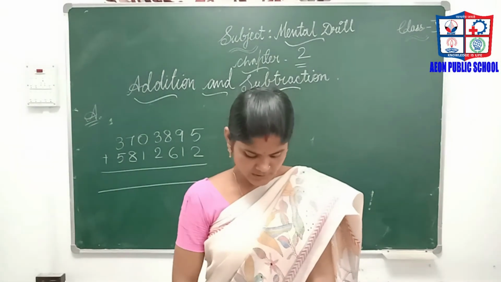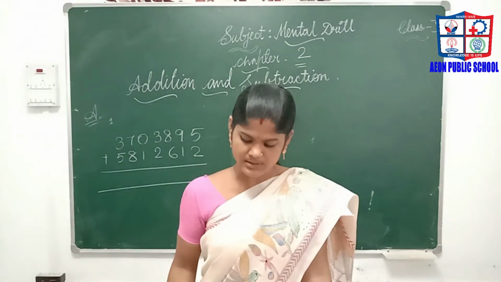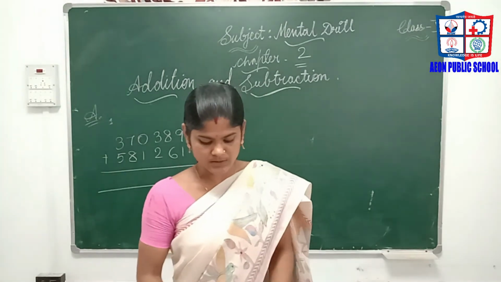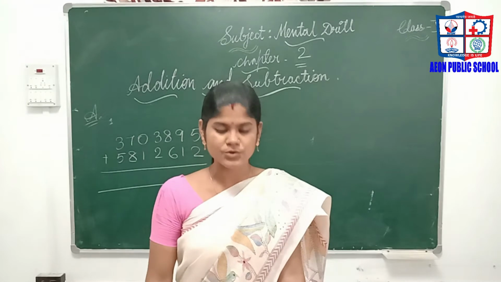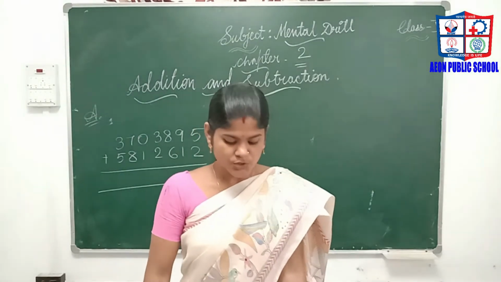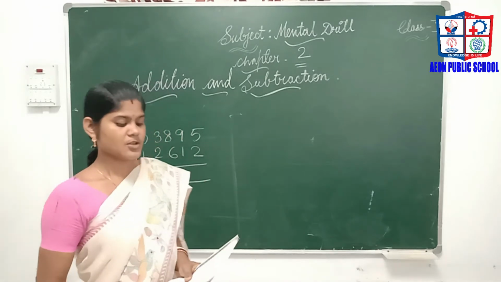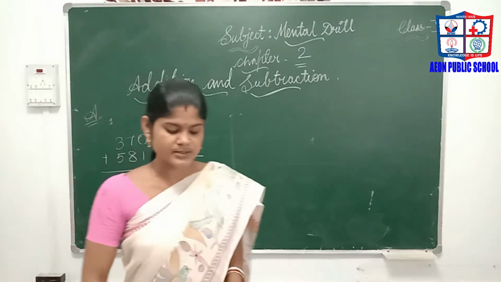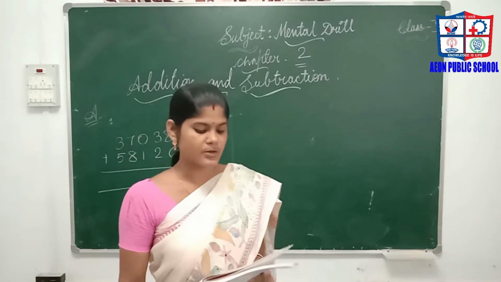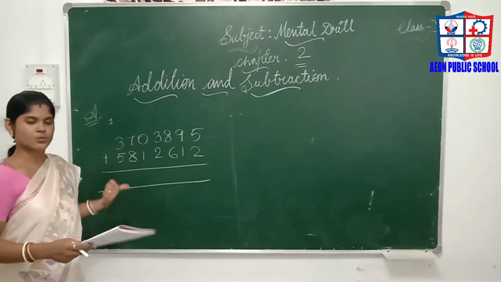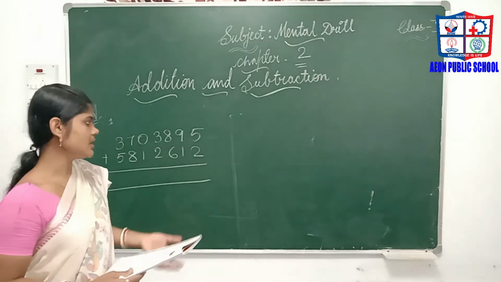So today we are going to discuss Mental Drill Chapter 2. Already we have discussed Chapter 1. Today we will discuss Chapter 2, additions and subtractions. Here the first bit, page number 14, additions. Till now we have done 2-digit, 4-digit, 5-digit additions. Here we are doing 7-digit additions. See the first A bit, one I will explain, the remaining we have to do as homework.